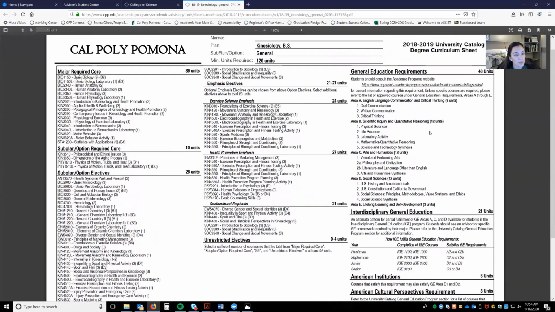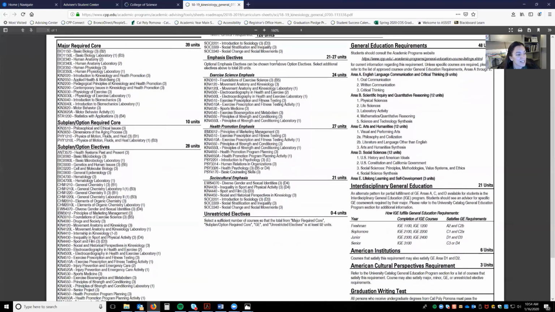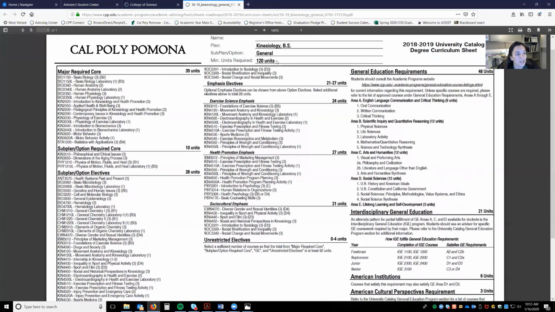One more thing that's really important to remember, you need 120 units to graduate. So like I said before, some of these classes can double count in electives and GEs, so it's important that you are also making sure that you're going to meet that 120 units.